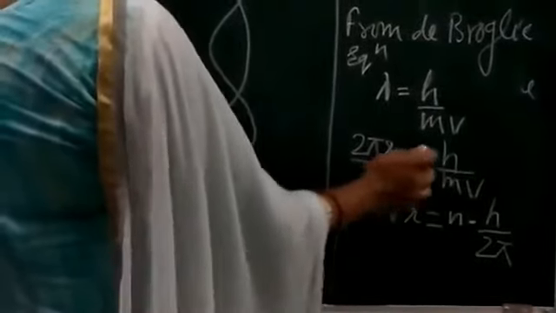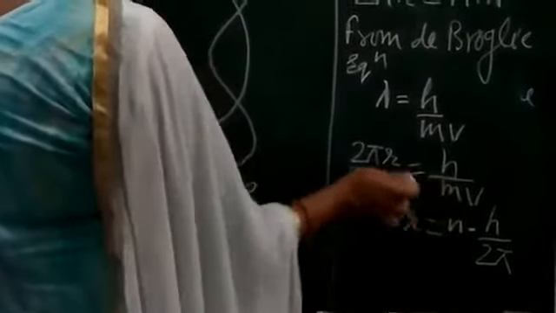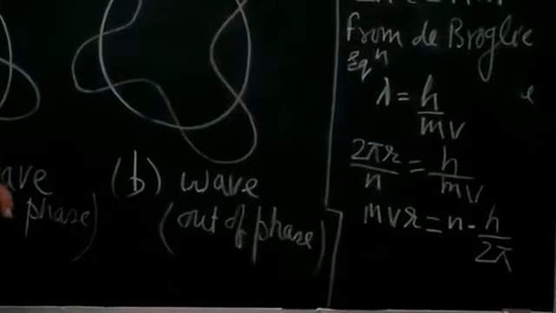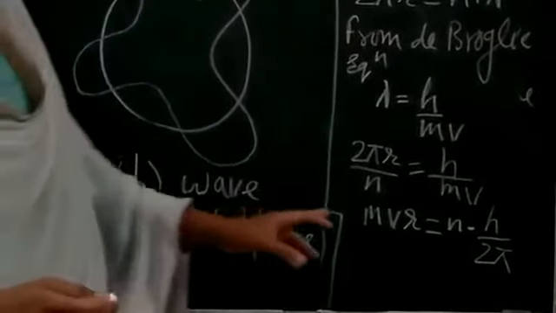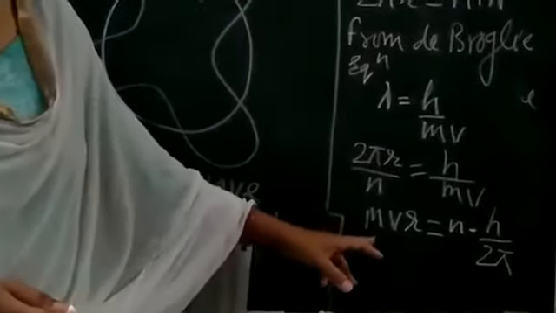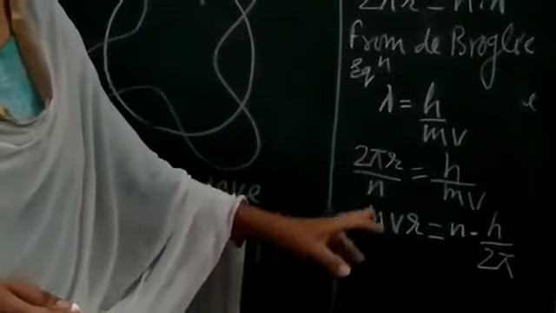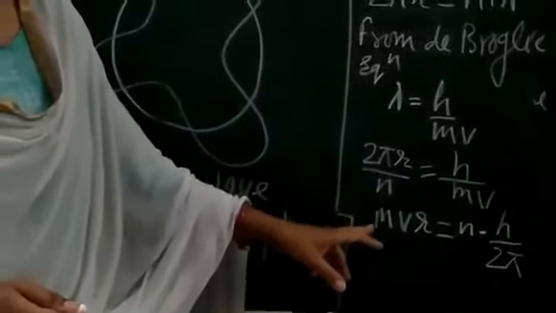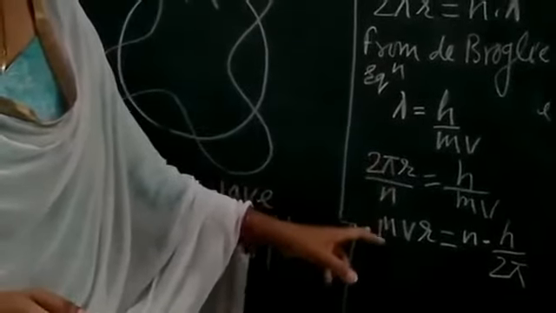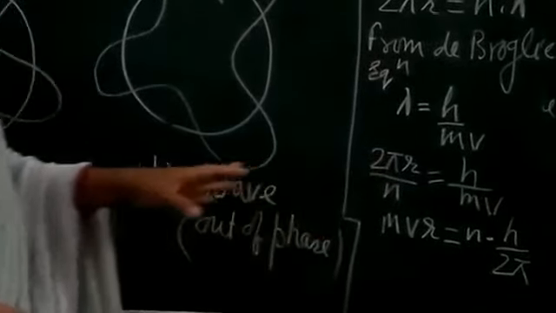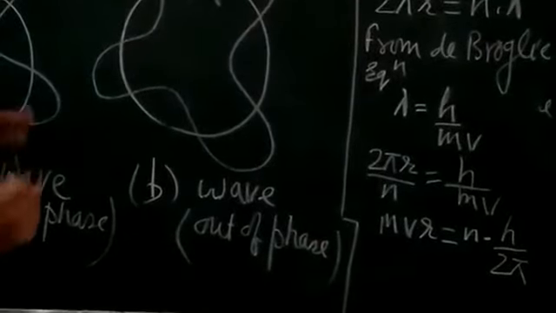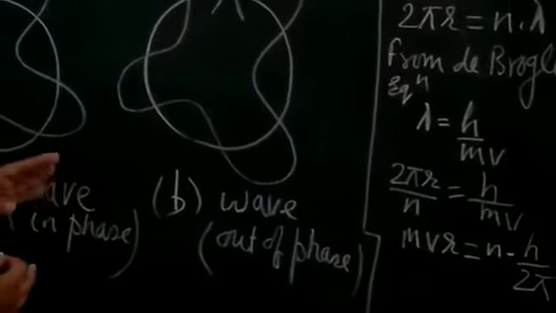N is here, just getting the multiple of it, and this is mvr. So we are getting mvr equals nh upon 2 pi. I hope you remember this equation, that mvr here is the angular momentum of the electron associated with a particular orbit. It will be permitted only when the angular momentum is a multiple of h upon 2 pi. Here we have quantized the angular momentum.